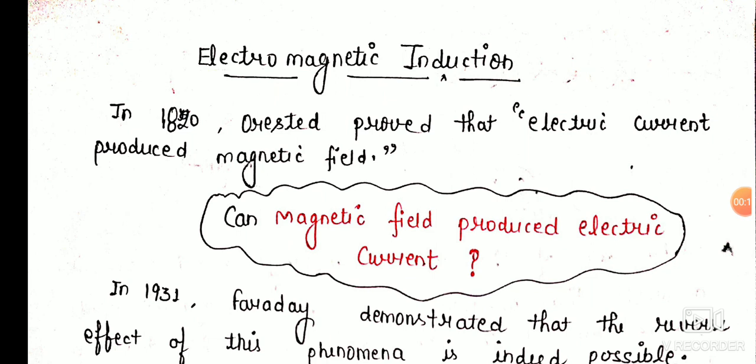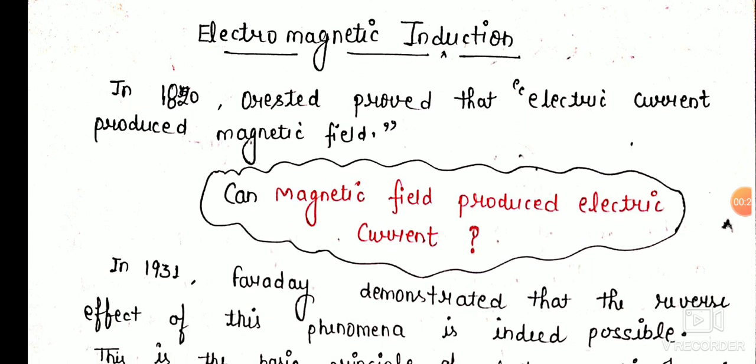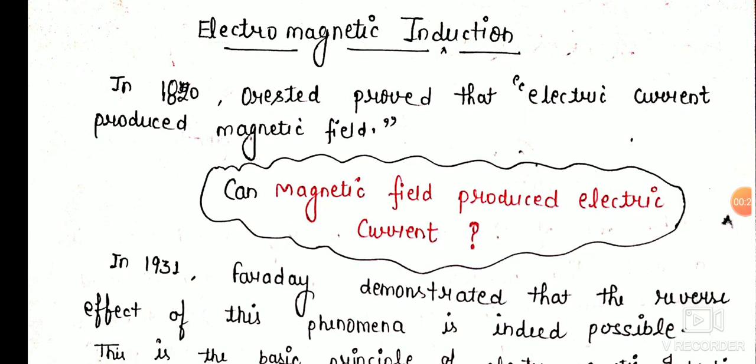In 1820 Oersted proved that electric current produces a magnetic field. So the basic question is: can a magnetic field produce electric current? Because Oersted proved that electric current produces a magnetic field, the question is whether the reverse phenomenon occurs in nature or not. Means, due to a magnetic field, can we produce electric current?